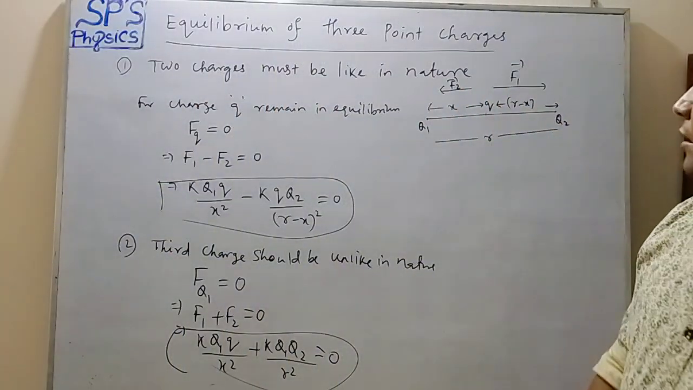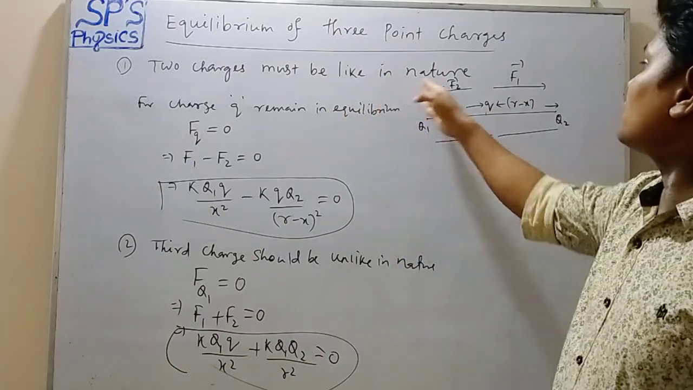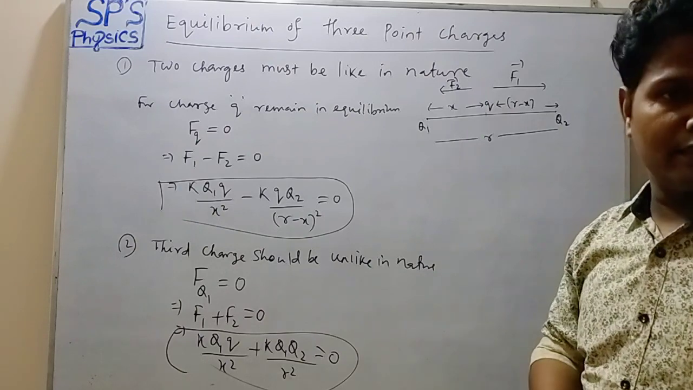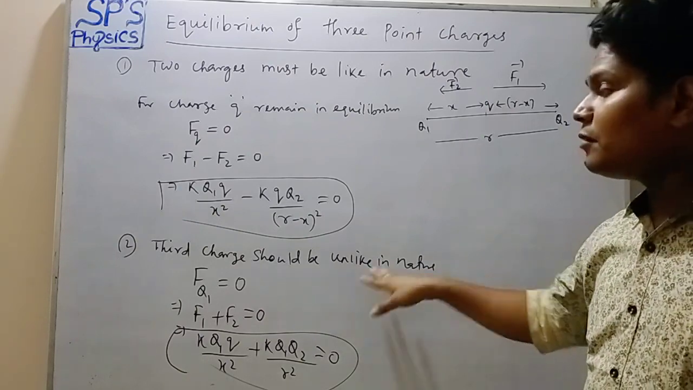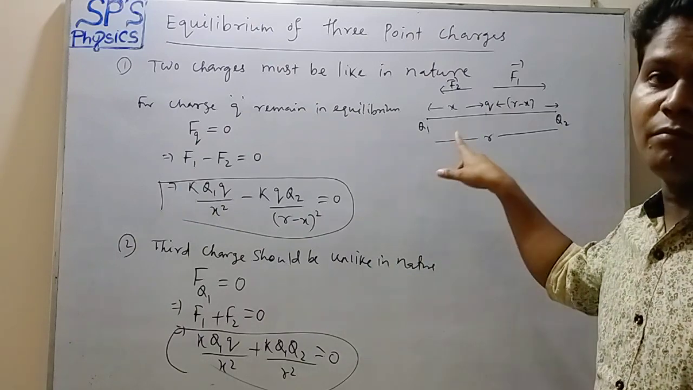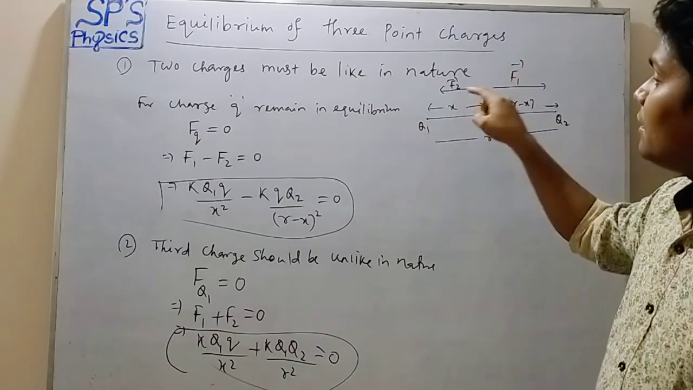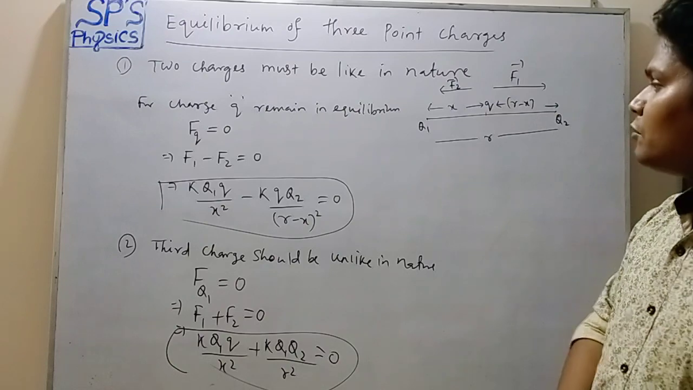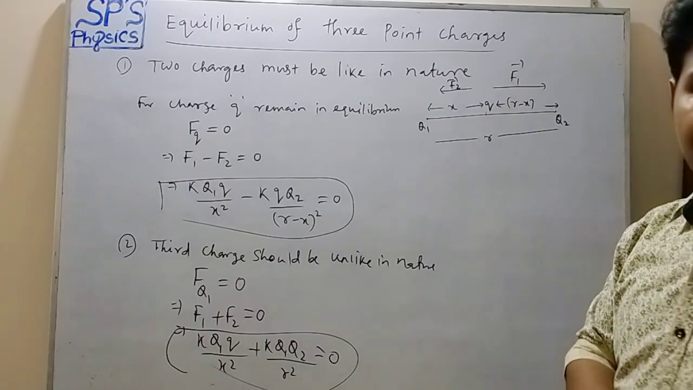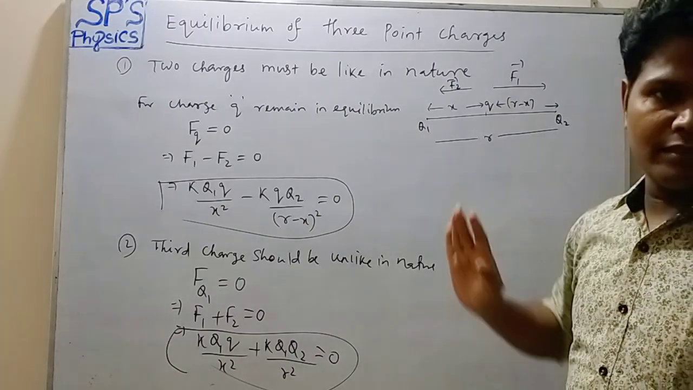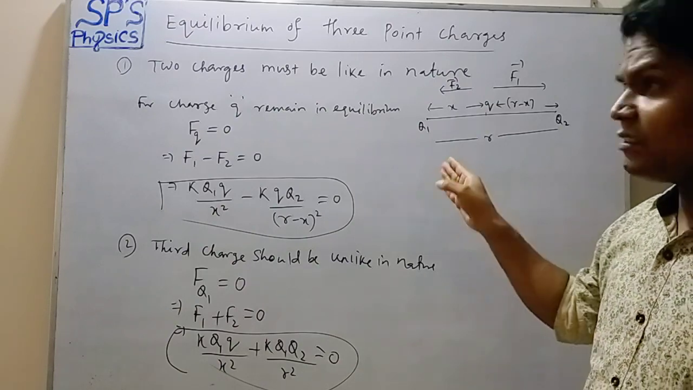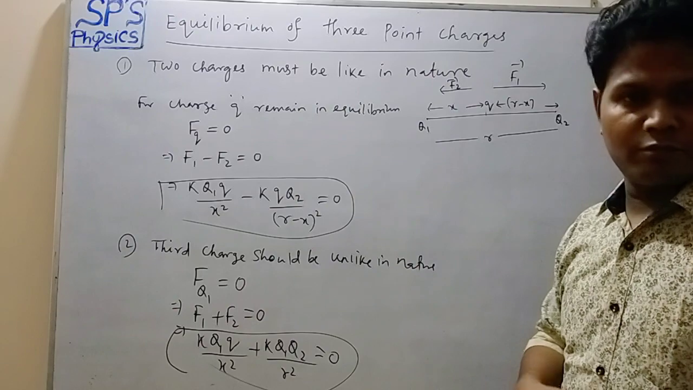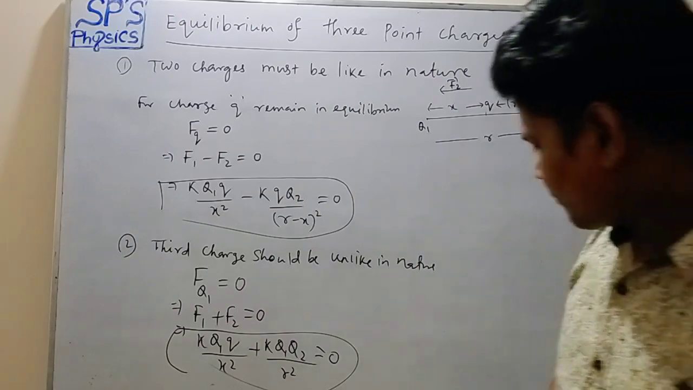So here two charges must be like in nature, and the third charge should be unlike. For this system of three charges to remain in equilibrium, the net force on every charged particle must be equal to 0. Now we have to solve some numericals based on this concept. Whatever you need to note, please note it down. Then we will solve numericals.